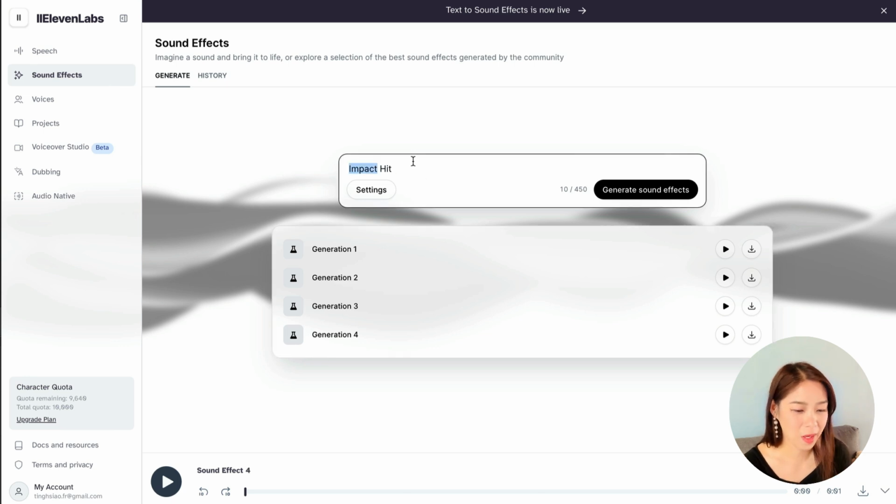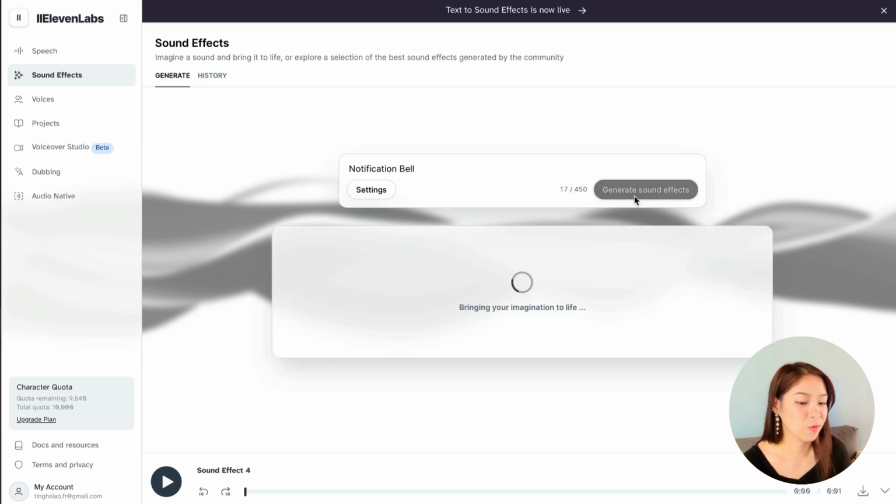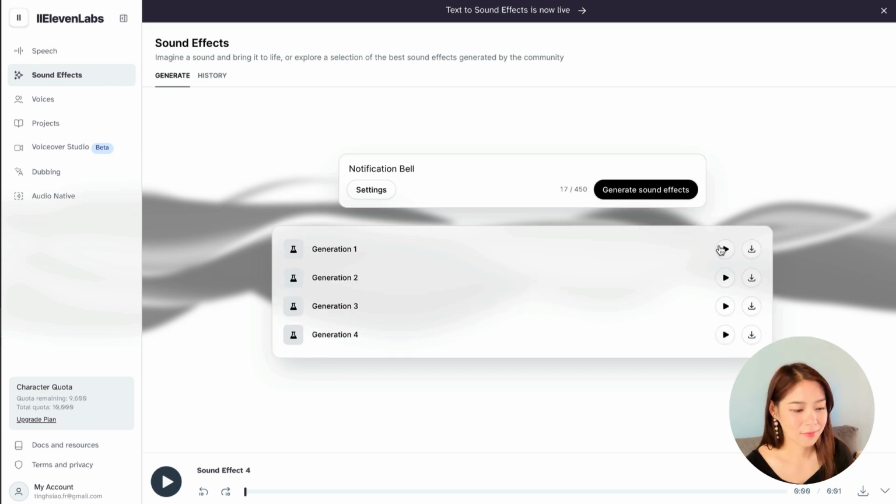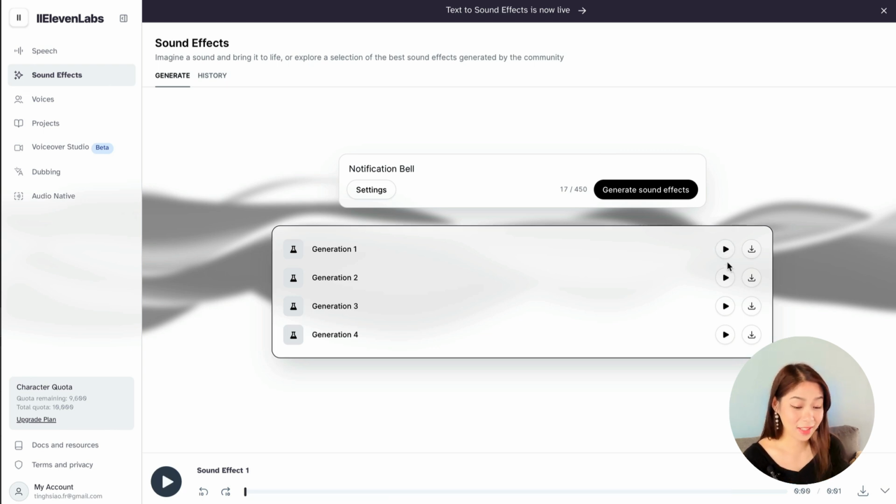A notification bell. So good for YouTube videos. Oh, that's actually pretty good. Like, I can imagine using it, definitely, for sure. Oh, that too. Nice. Wow. I'm blown away. This is so good. Like, you don't even need to look for the perfect sound effect anymore. You just generate your own.